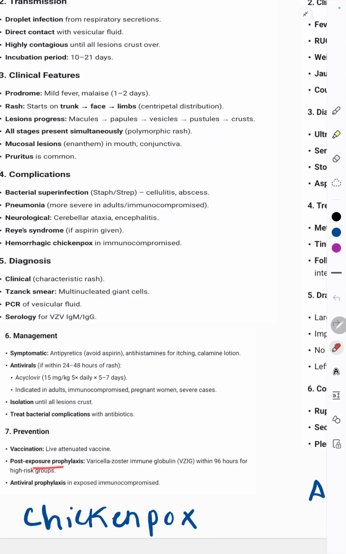Then post-exposure prophylaxis. Immunoglobulin is given. Varicella zoster immunoglobulin should be given within 3 days. And antiviral prophylaxis is given in exposed immunocompromised individuals.